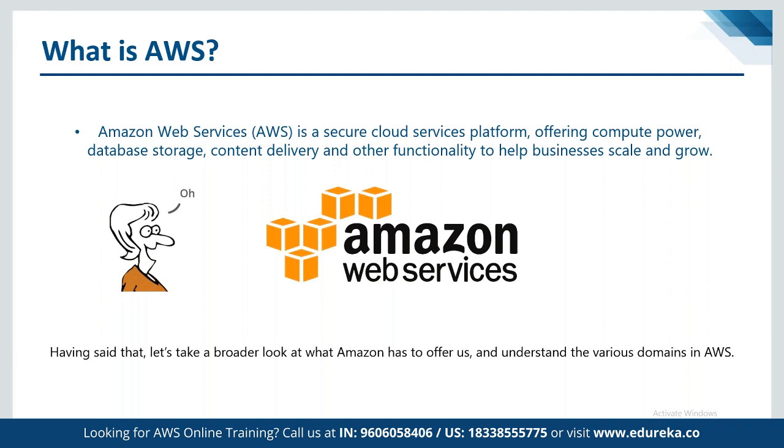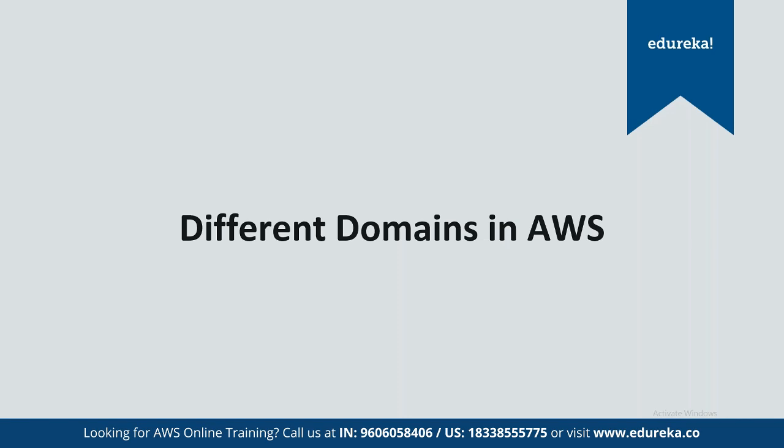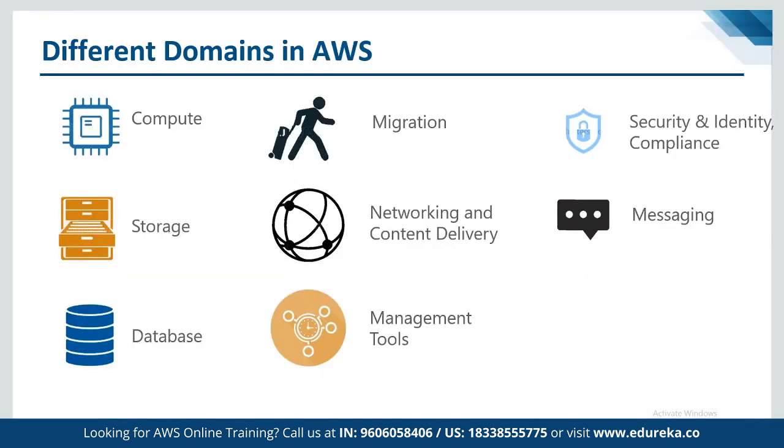Currently, there are 157 plus services that AWS has to offer for different categories: computation, storage, networking, databases, IoT, AR/VR. There are multiple categories, and in total, more than 157 services are given by AWS. And there are different domains available in AWS. We can browse through the AWS platform to see the list of computation services, migration services, security, identity and compliance, storage, networking and content delivery, messaging, databases, and management tools.